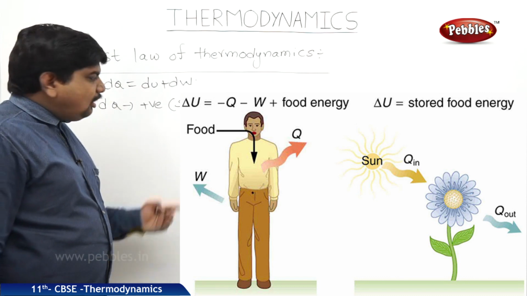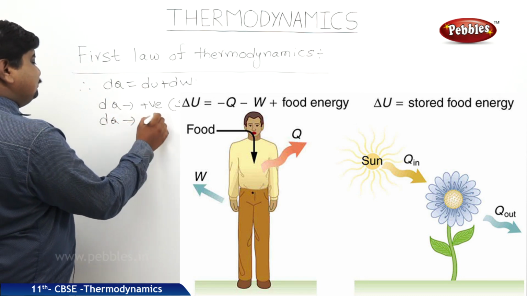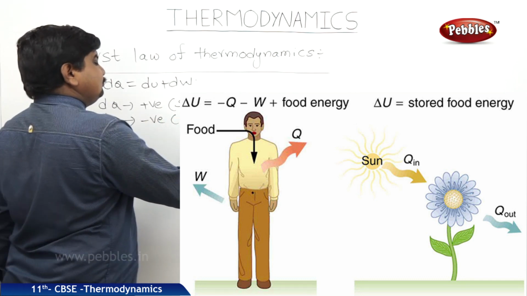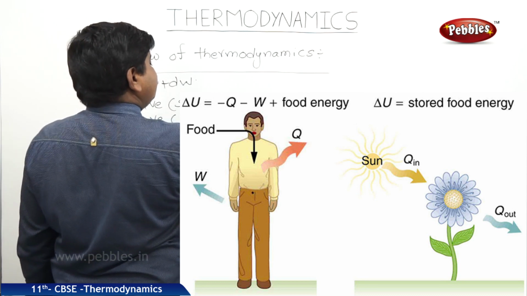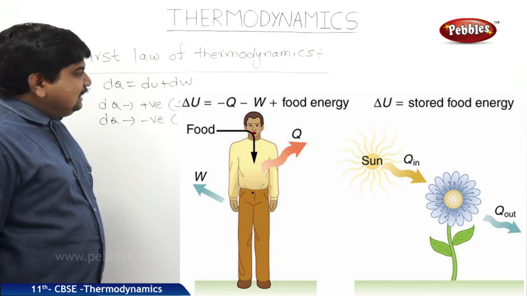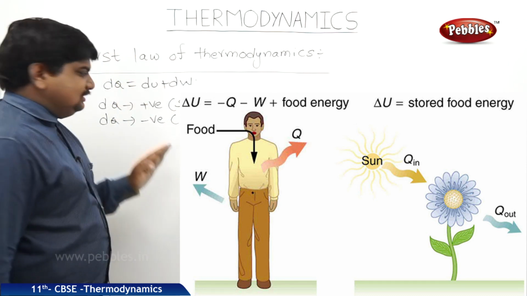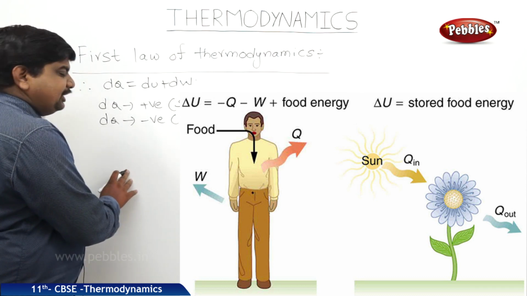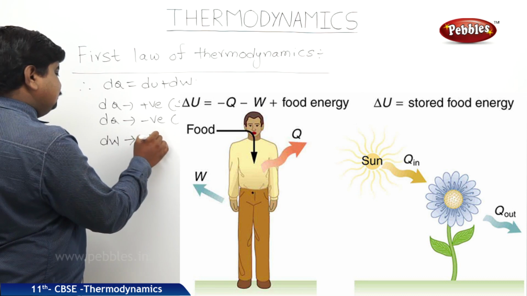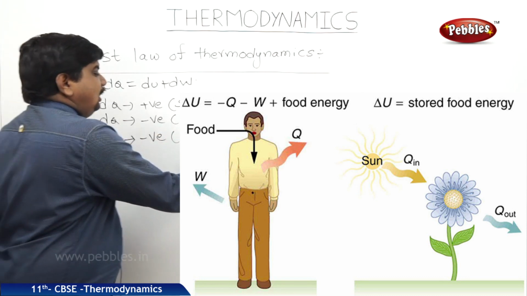If heat energy is lost by any system, then dq is negative in magnitude, loss in heat energy. If the work done is in reverse order to increase or decrease the internal energy, then the work done magnitude will become negative. dw is equal to negative reverse ordered work.